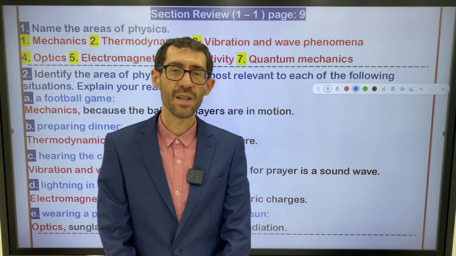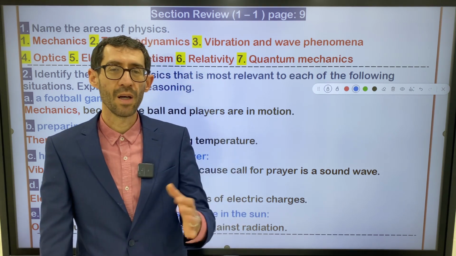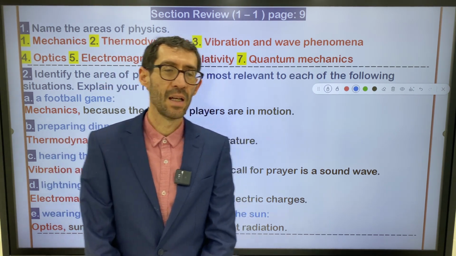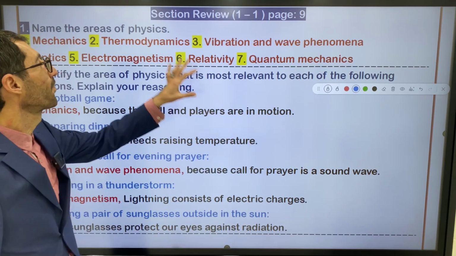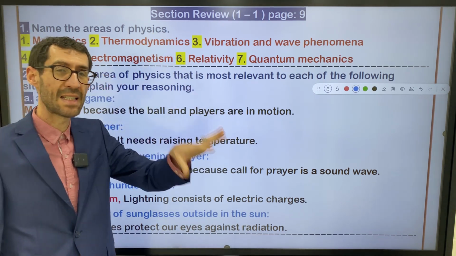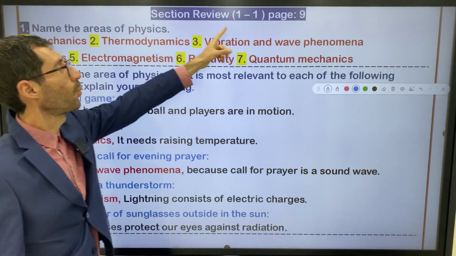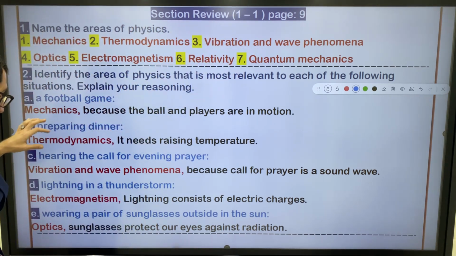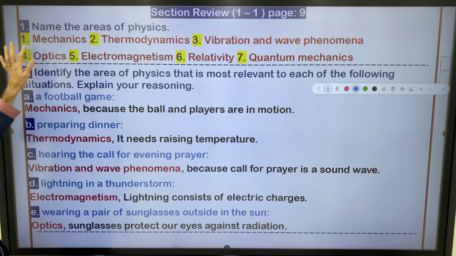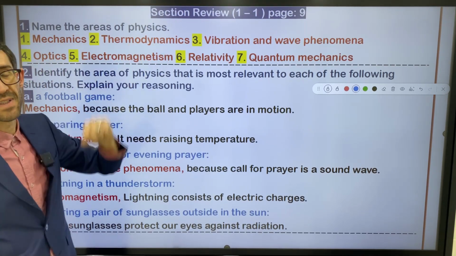We are in Fairhostite to explain the physics curriculum, chapter 1, grade 10. Right now I want to explain the section review. Let's get started. Section review 1.1, page 9. Question number 1, name the areas of physics.